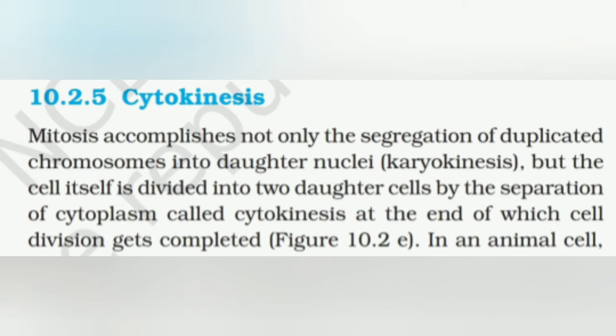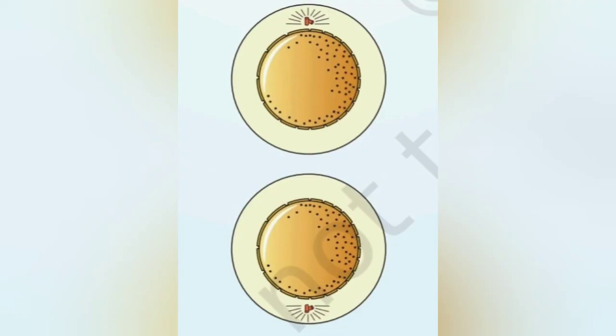Next event after telophase is cytokinesis, because telophase marks the end of the karyokinesis. So to complete the M phase, we require cytokinesis also. Mitosis accomplishes not only the segregation of duplicated chromosomes into daughter nuclei, but the cell itself is also divided into two daughter cells by separation of cytoplasm and organelles, called cytokinesis, at the end of which cell division gets completed. We obtain two individual cells after the process of cytokinesis.